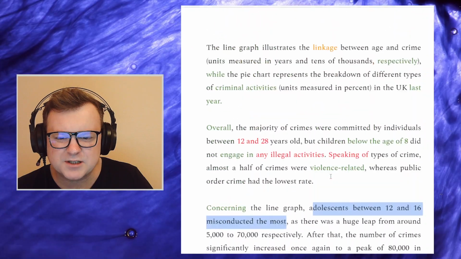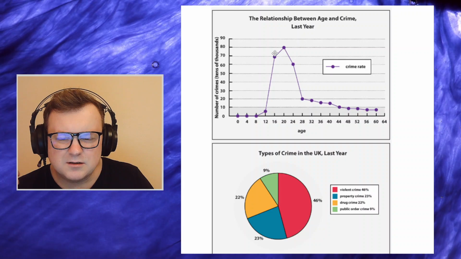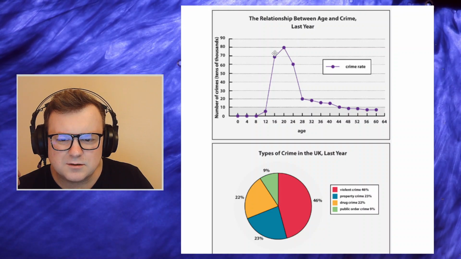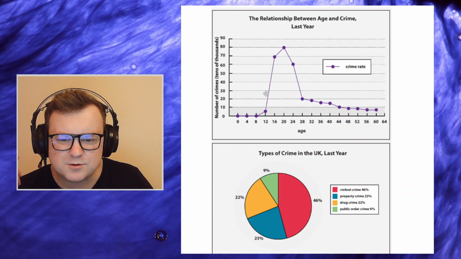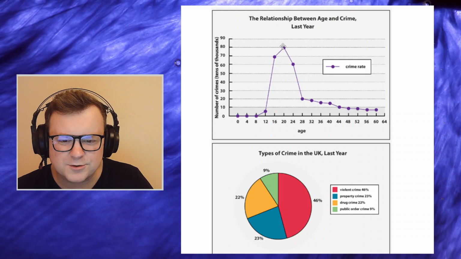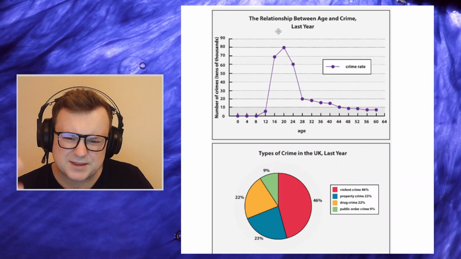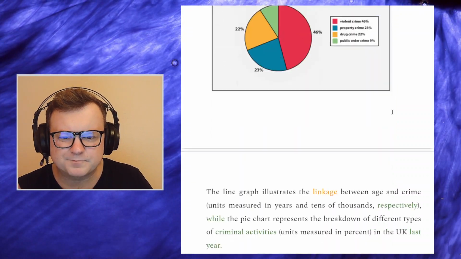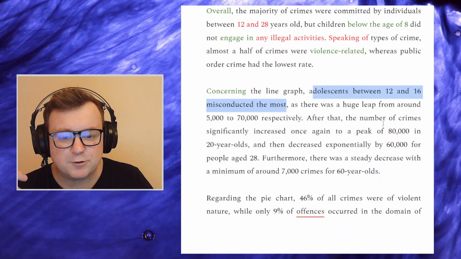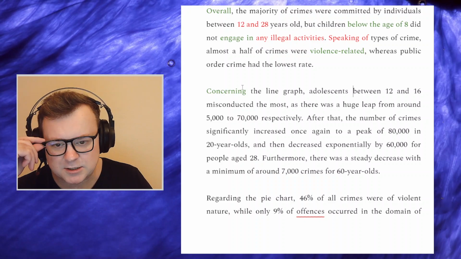Adolescents between 12 and 16 misconducted the most? Yeah, I guess you could add up those crimes. But the thing to focus on really is the 20-year-olds, no? The 20-year-olds commit more crime than anyone else. I think that's really where the focus should be. And we don't need to repeat our idea. We can just get straight into the statistics.